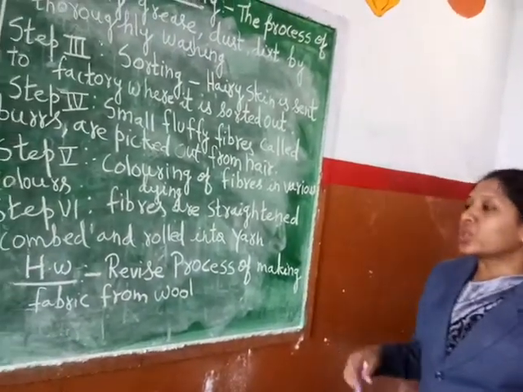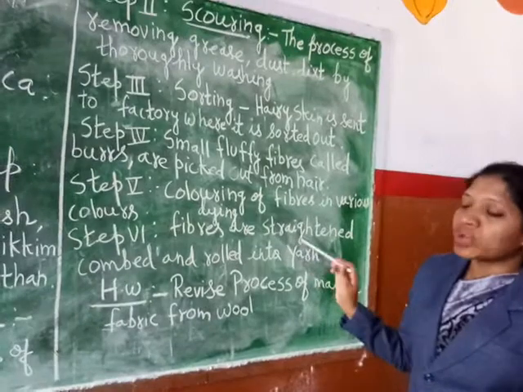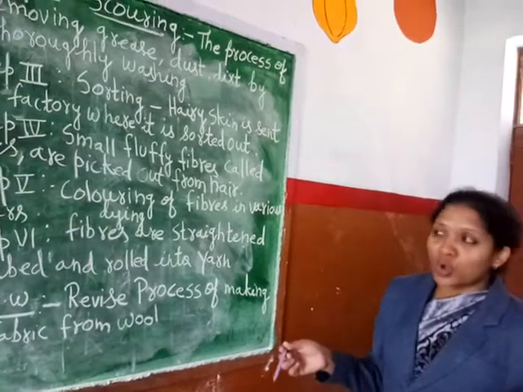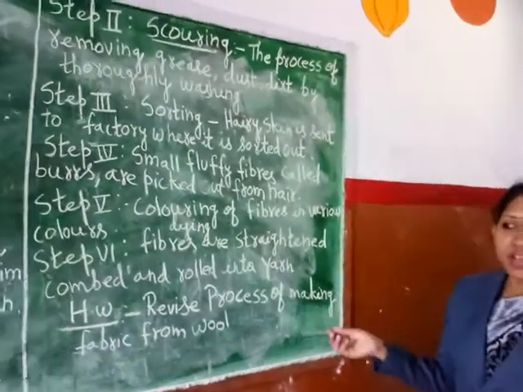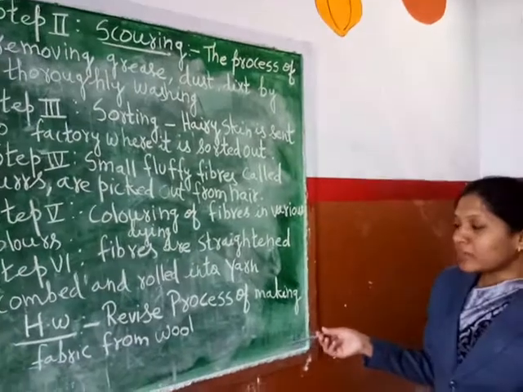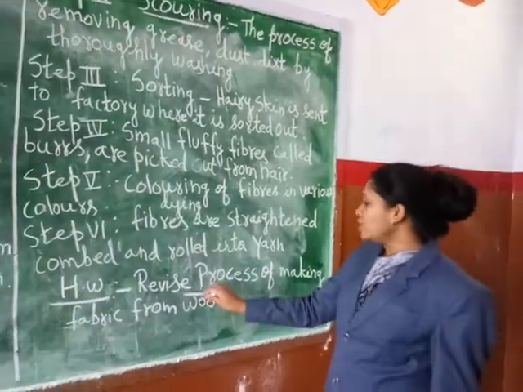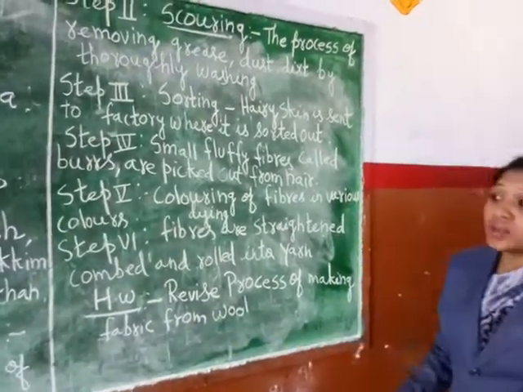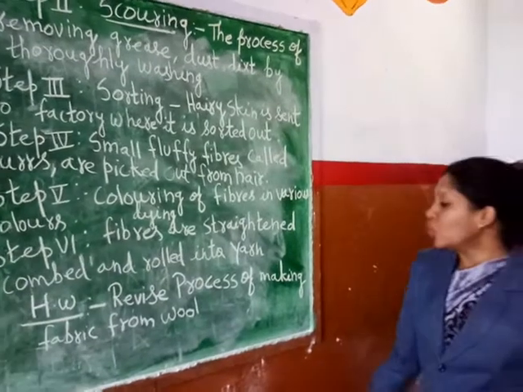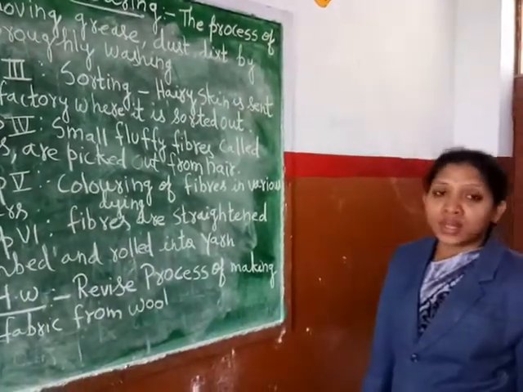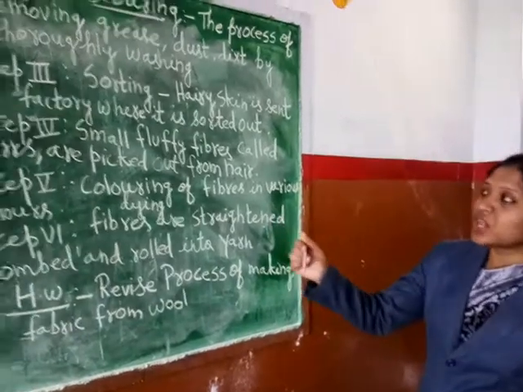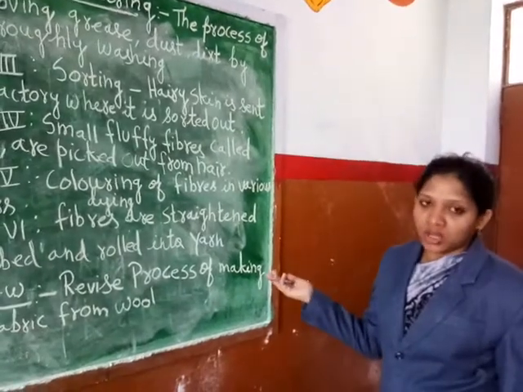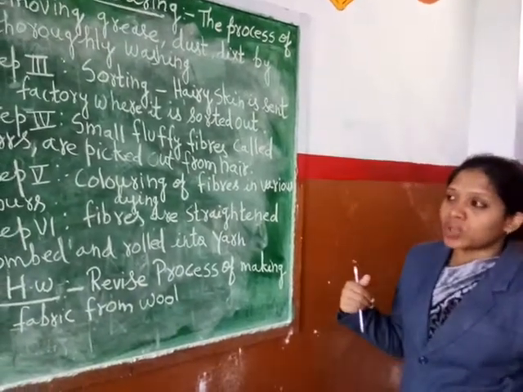Understood, students? Okay. So now I have already explained the processes involved in making wool from the fibers. I hope it has been clear and well understood by you all. So now I am giving you homework. You have to revise the process of making fabric from wool, means how we are making the fibers from the wool. We need to learn. Understood? Means step 1, step 2, step 3, step 4, step 5, step 6. What do we do? What are the things involved? Understood? That you have to revise. Okay. Thank you, students.